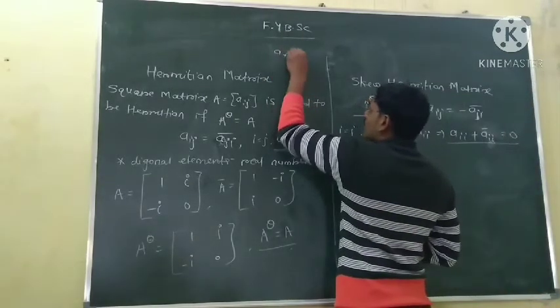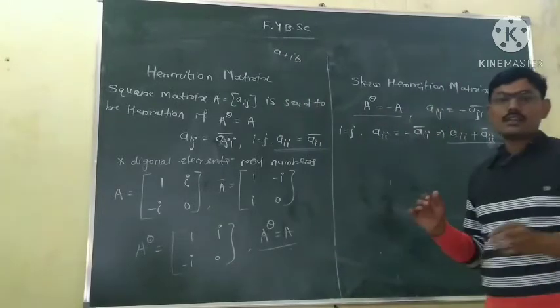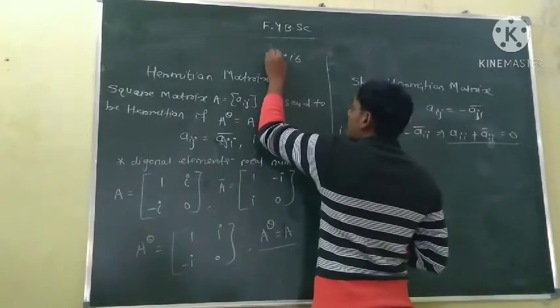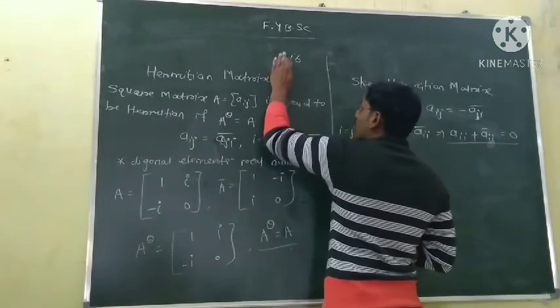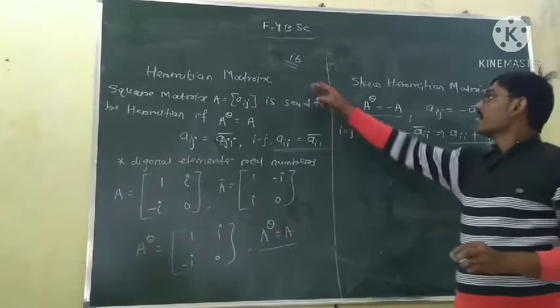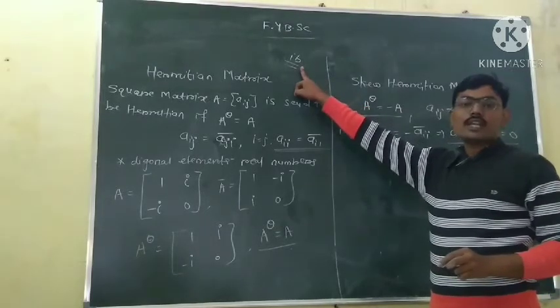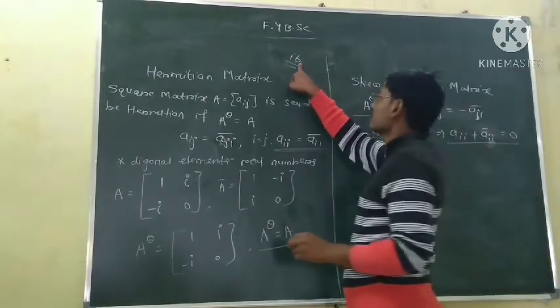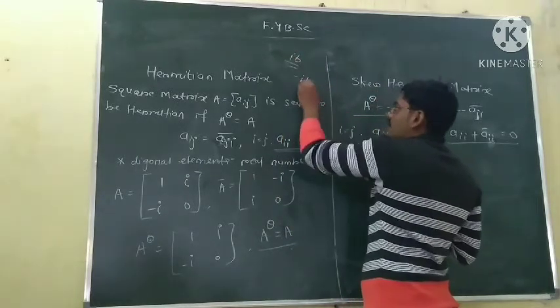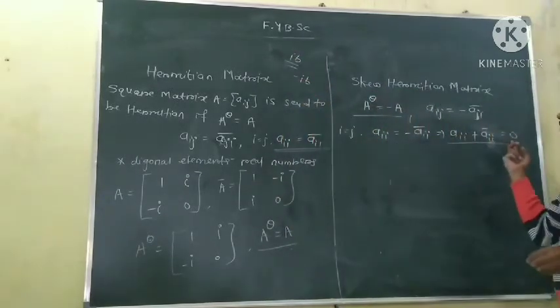This is the complex number a plus ib, where a is the real part. If there is no real part, and the element is of the type i times some number, then the element is said to be a purely imaginary number. If this is ib, its conjugate is minus ib, so ib minus ib becomes 0.